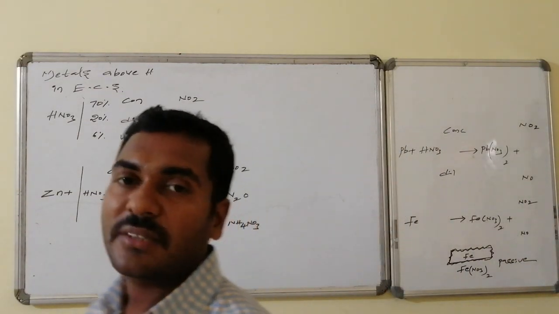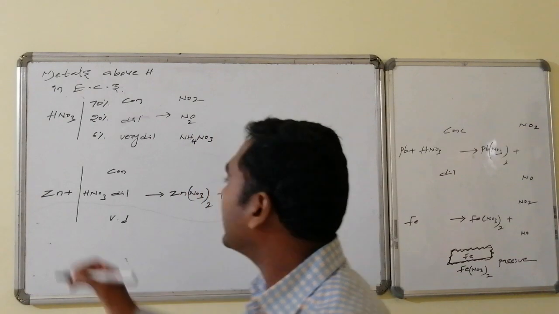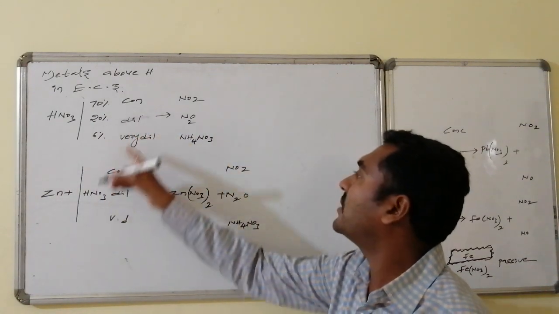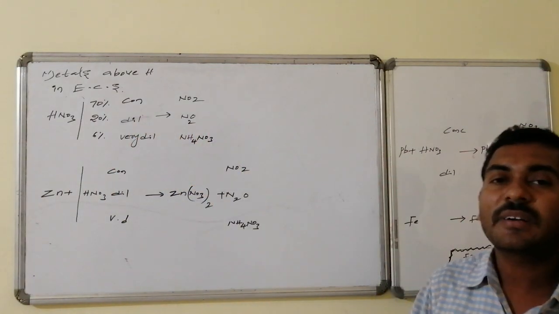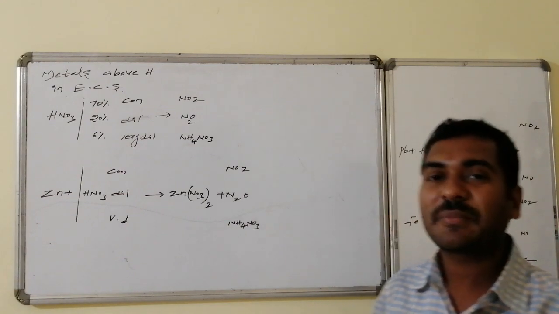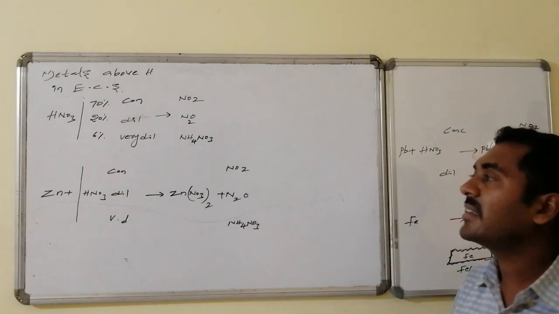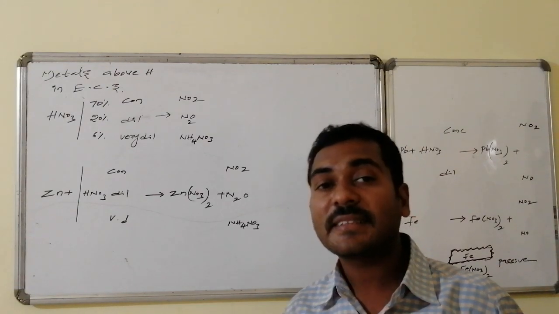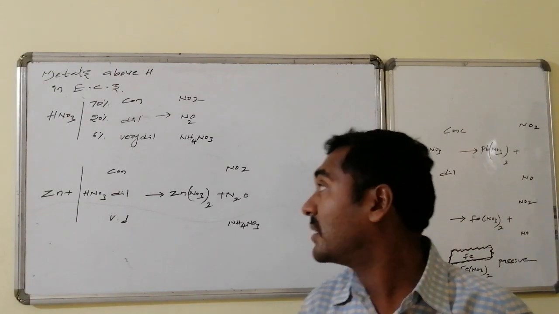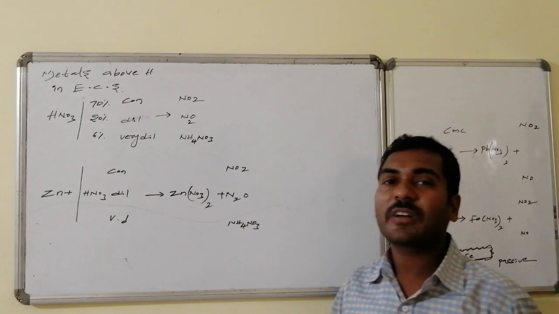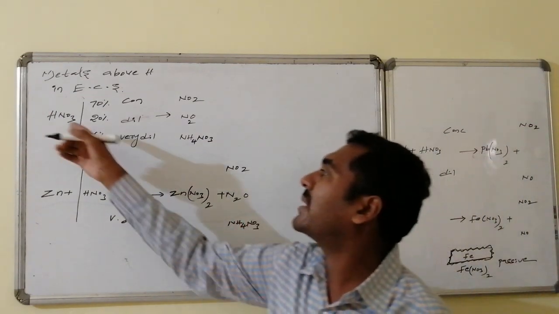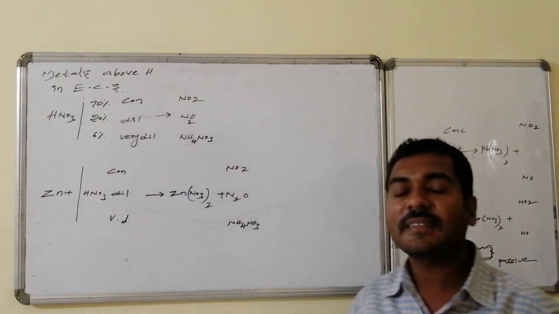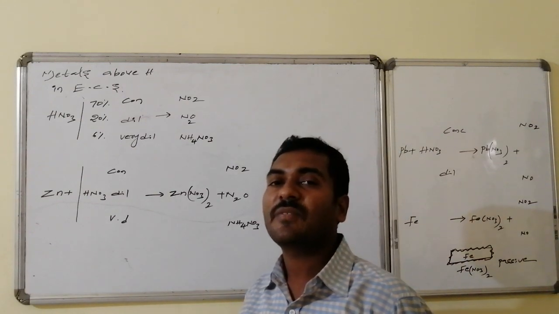Whereas if 20% is used, that is dilute. Under this condition with zinc, the byproduct will be nitrous oxide, N2O formation takes place. That is a special case. Whereas under very dilute conditions, like 6% or less of nitric acid, ammonia formation occurs. Ammonia once again recombines with nitric acid, as we already discussed, leading to the formation of ammonium nitrate.